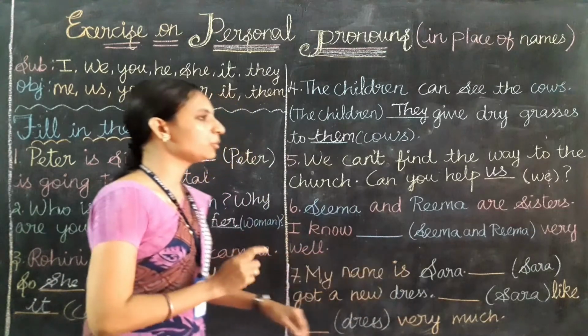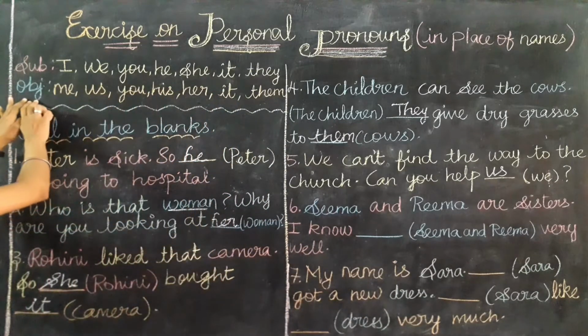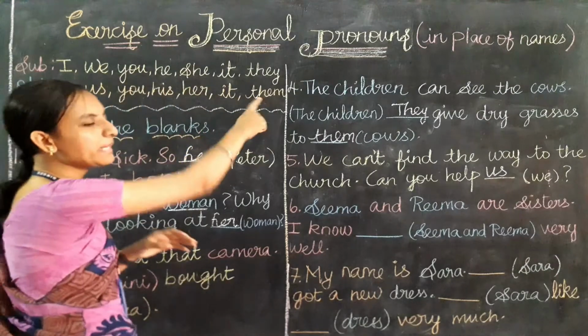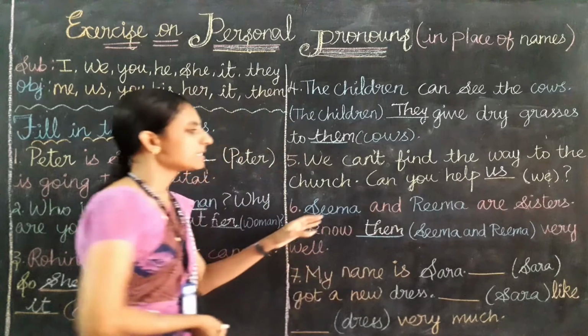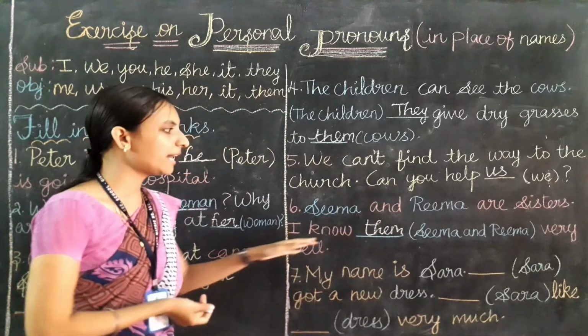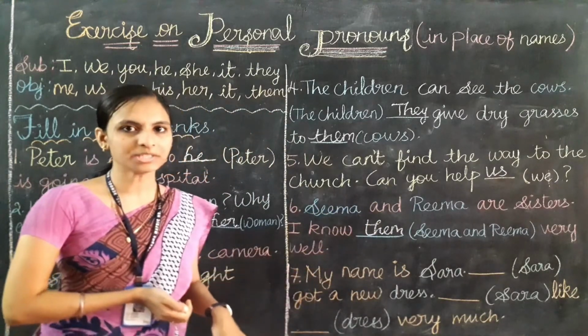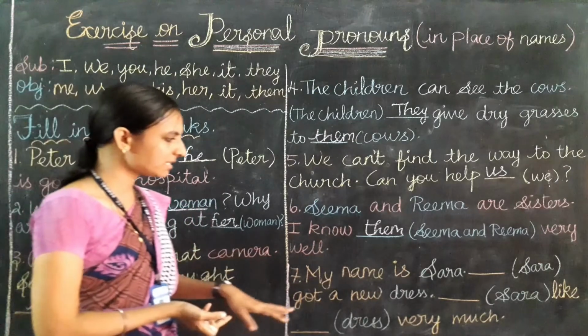So third person plural, which object pronoun we need to use? Third person plural will be them. So the correct answer is them. Seema and Dreema are sisters. I know them very well. Clear children? Let's go for the last sentence.